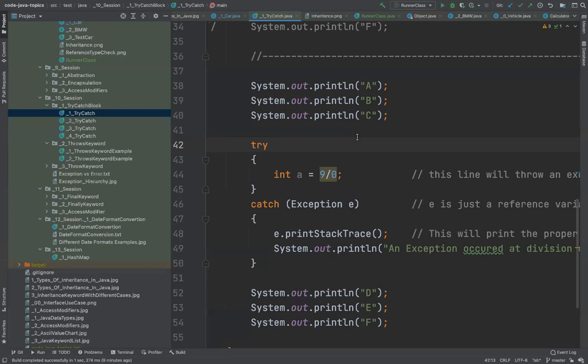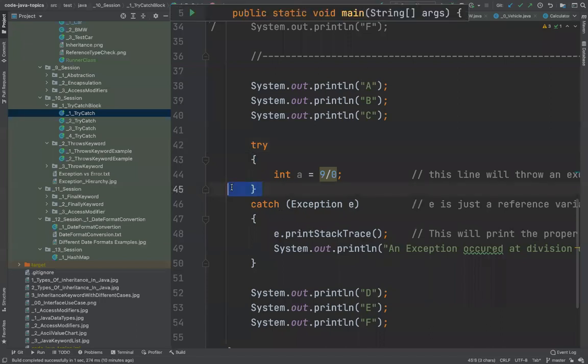Whatever line you are writing in Java, whether a single line or a group of statements which you think could lead to an exception, you wrap it in a block called the try block. That means you are instructing the executor of Java.